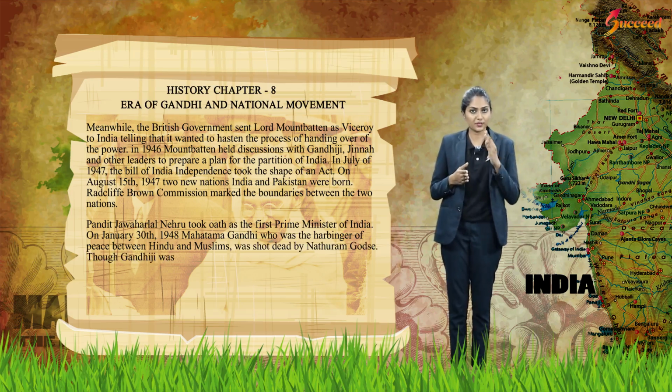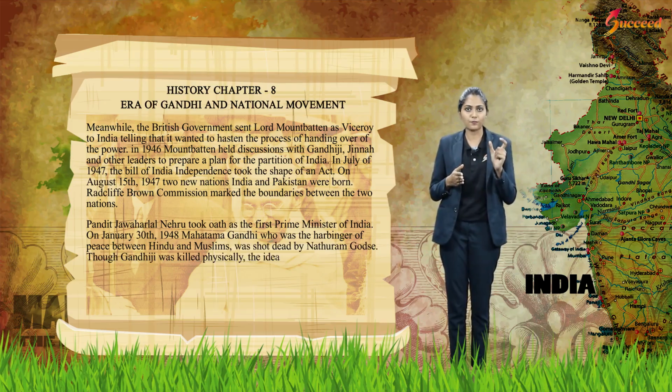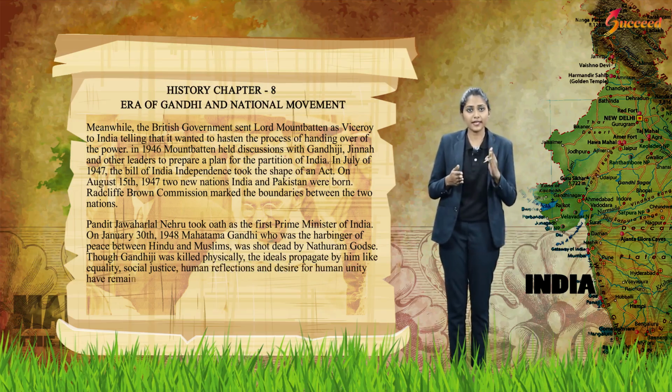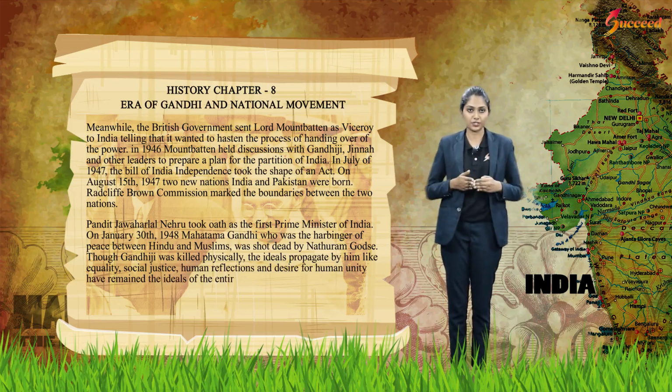Though Gandhiji was killed physically, the ideals propagated by him like equality, social justice, human reflection, and desire for human unity have remained the ideals of the entire community.